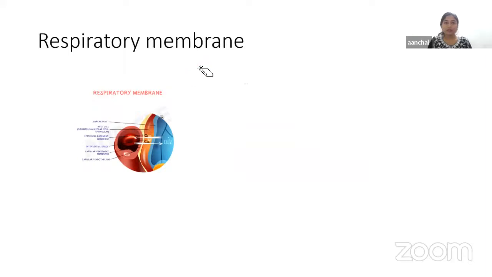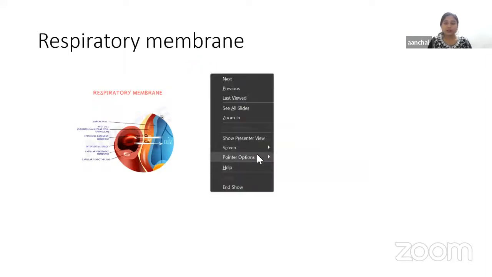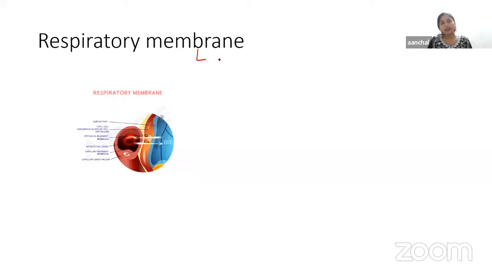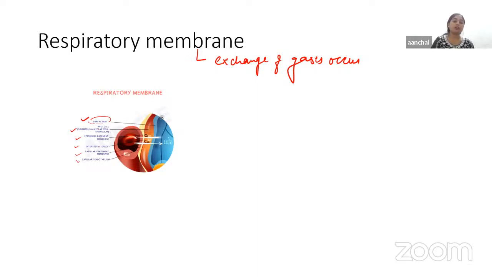So from here the exchange of gases occurs, right? We can see that in the respiratory membrane we have a very important thing, that is surfactant, and the surfactant we're going to discuss in detail in today's class. Then we have the alveolar cells, epithelial basement membrane, interstitial space, capillary basement membrane, and capillary endothelium. All these components have a very specific function, and they are very important for the process of respiration.